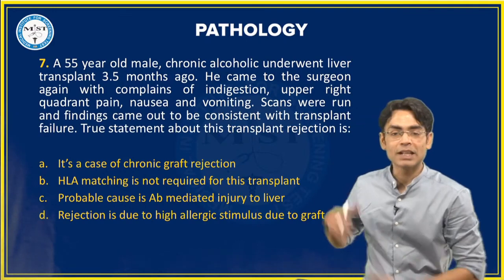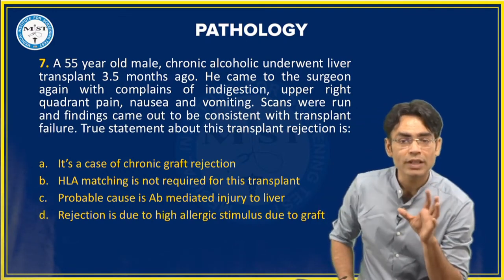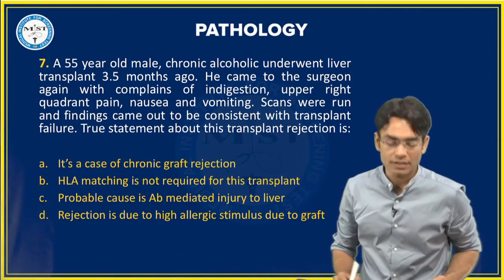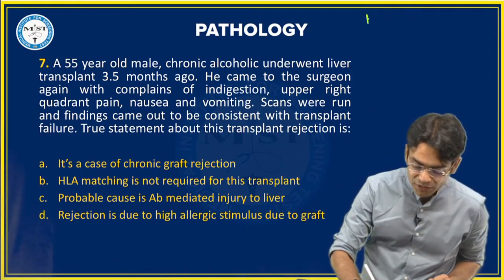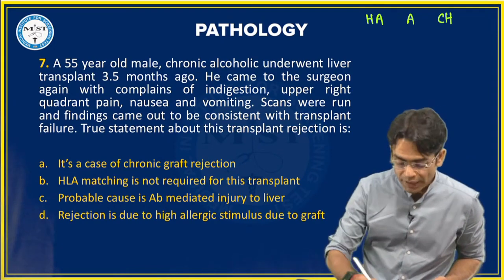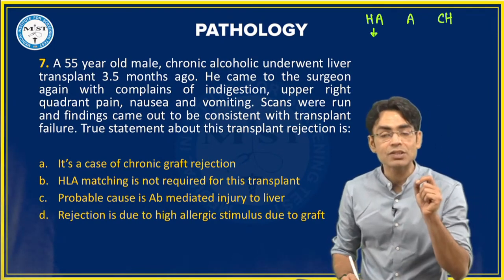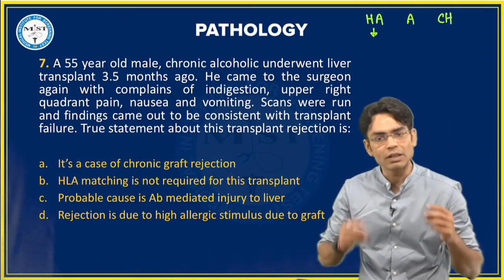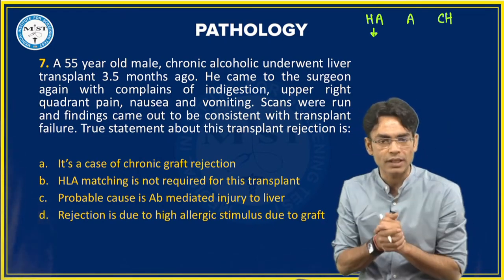Yes, beta, dekho. Whenever we are talking, the first thing we have to find out in this is what kind of graft rejection it is. So as I said, there are three kinds of graft rejection: hyperacute, acute and chronic. So hyperacute graft rejection, as we have discussed already, within minutes to hours it will happen. जैसे ही आप graft लगाओगे reject हो जाएगा.